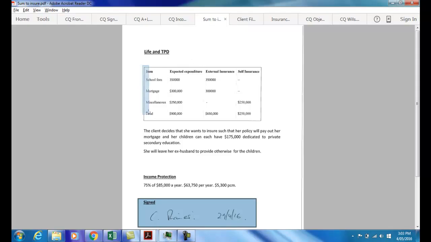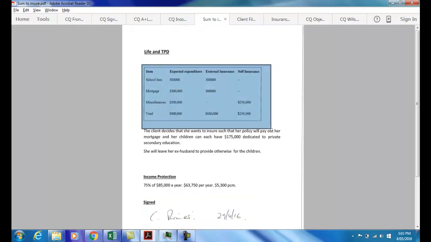Now, we're using a simple needs analysis basis here to decide on the amounts of life and TPD that she needs. As you can see in the highlighted box, there are 3 particular needs that she is aware of to do with her parenting. In this particular case, the client does have an ex-partner who is also her children's father, and so that can be factored in to her own insurance needs.